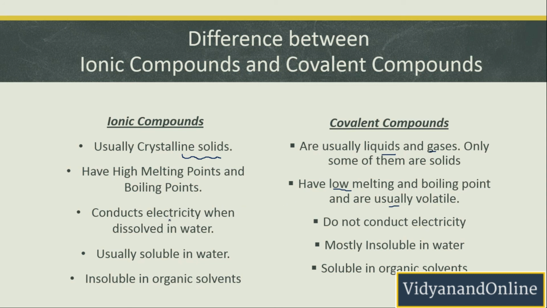Now ionic compounds will conduct electricity when dissolved in water, because ionic compounds are made from ions, and when you dissolve them in water, they split into ions, and the movement of ions will conduct electricity, whereas covalent compounds do not conduct electricity. Ionic compounds are usually soluble in water, whereas insoluble in organic solvents. Covalent compounds are mostly insoluble in water, however they are soluble in organic solvents.